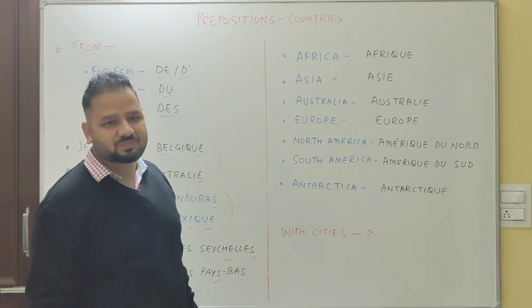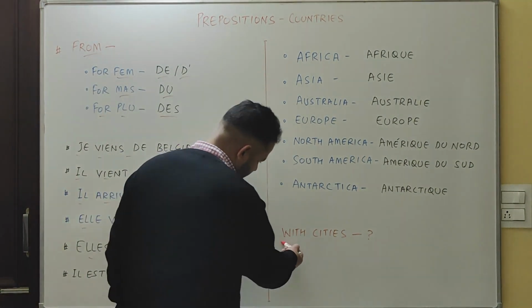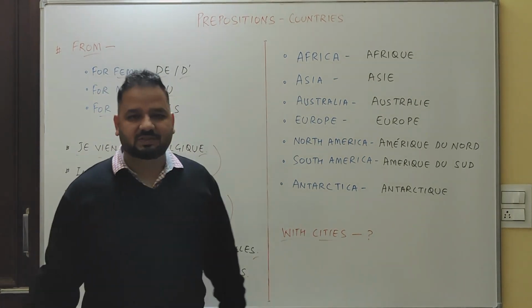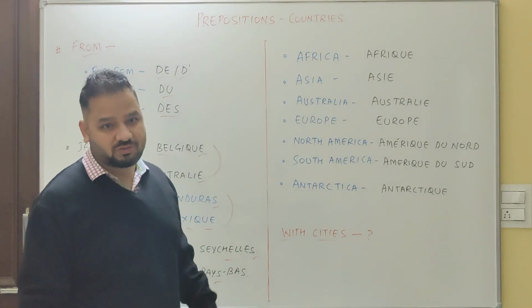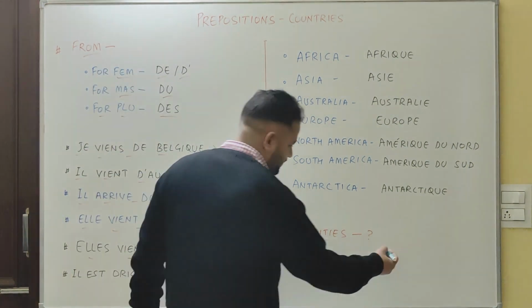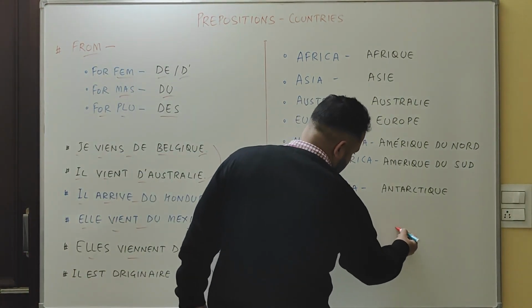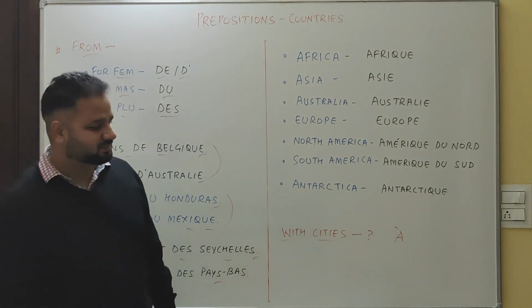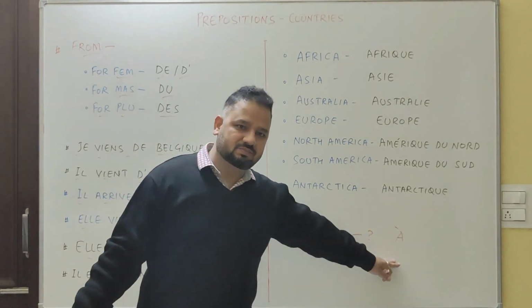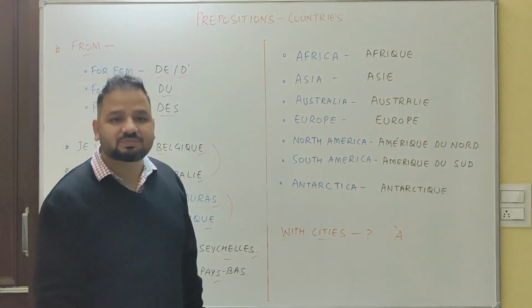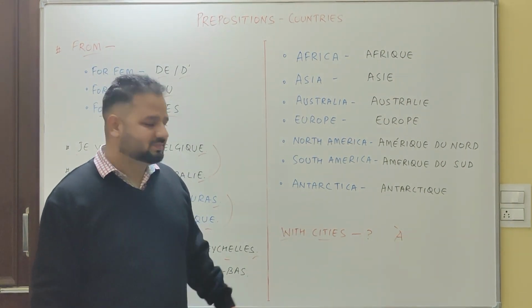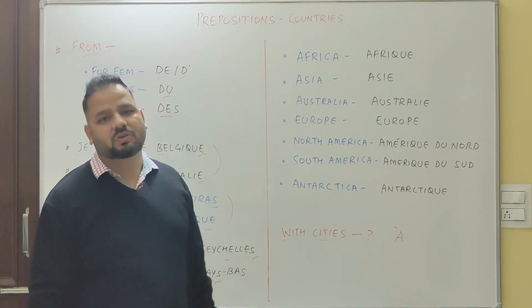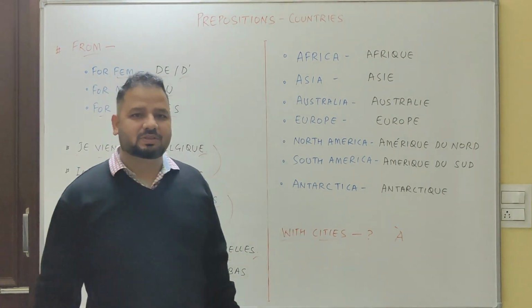Now, what do we need to put with cities? We always put à, for both to and from. And de for from. I hope this one is clear.